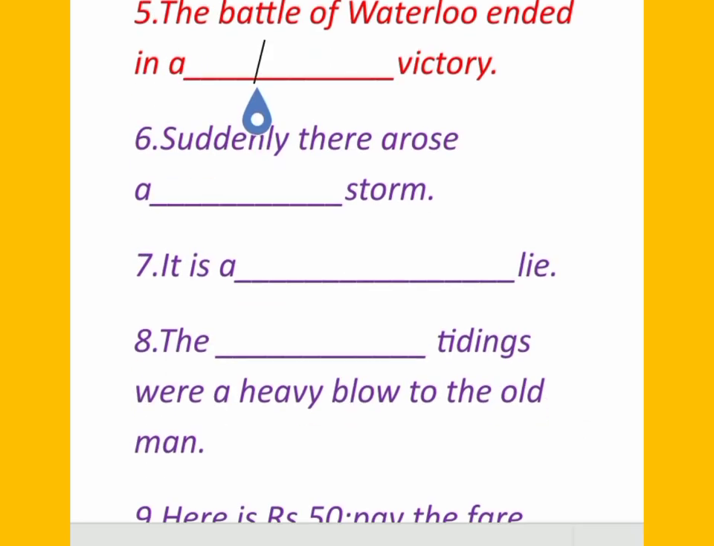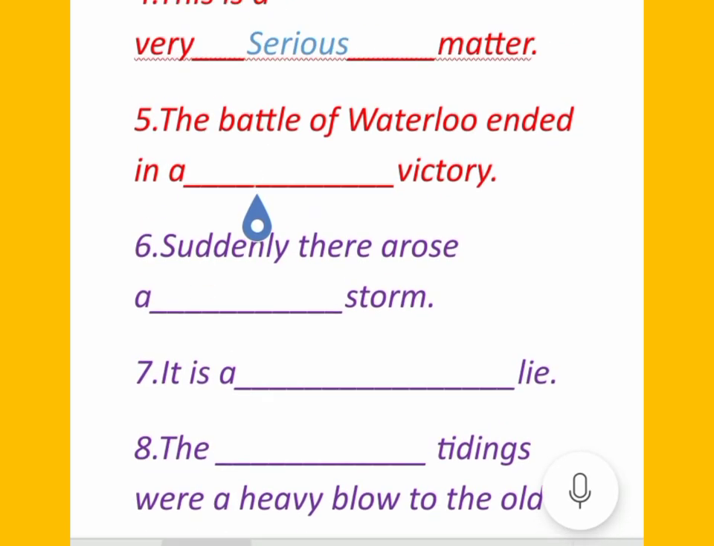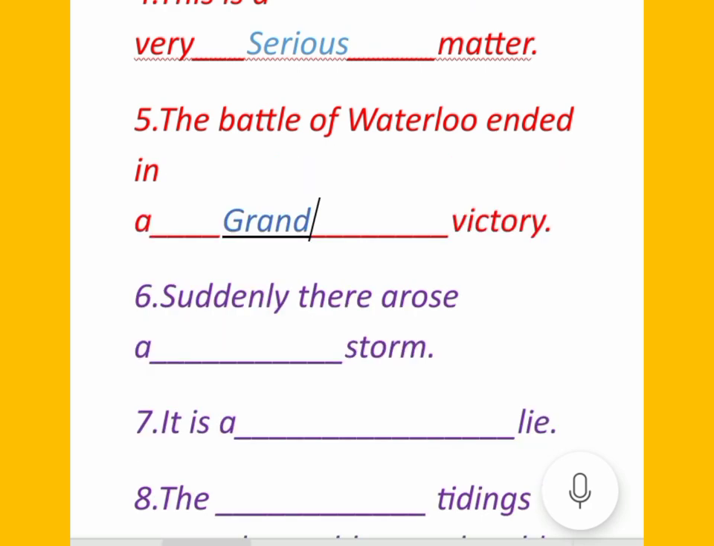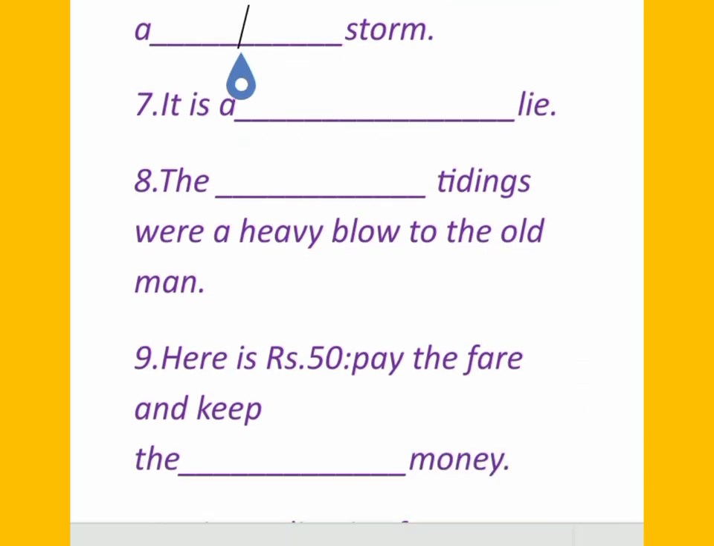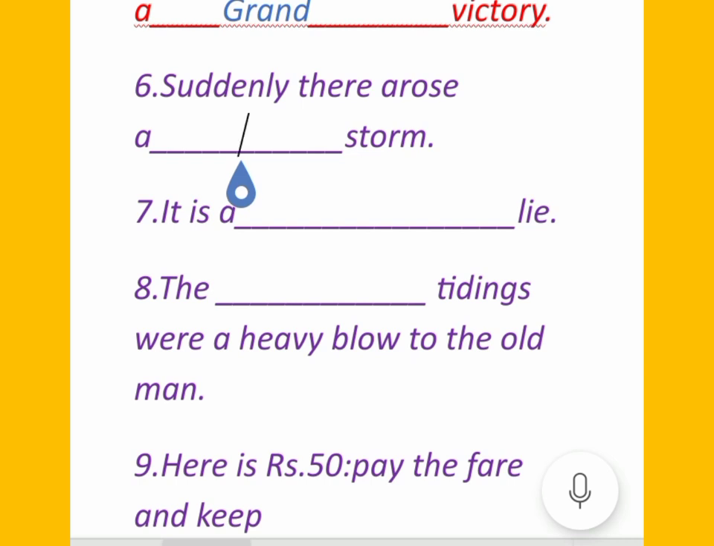कौन सी victory में end हुई? That victory is a grand victory. Okay, number 6 sentence: suddenly there arose a dash storm. अब here the adjective used will be violent, means बहुत ही खतरनाक तूफान अचानक आ गया.